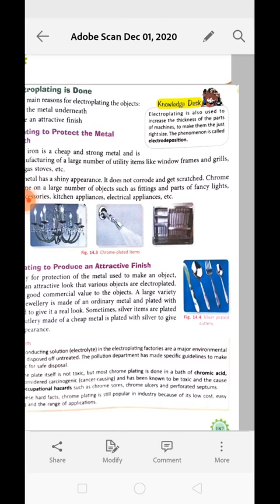Now chromium metal has a shiny appearance. It does not corrode or get scratched. Chrome plating is done on a large number of objects such as fittings and parts of fancy lights, bathroom accessories, kitchen appliances, and electrical appliances, etc. So we are applying a layer of chrome on the iron to make it beautiful and to make it strong.